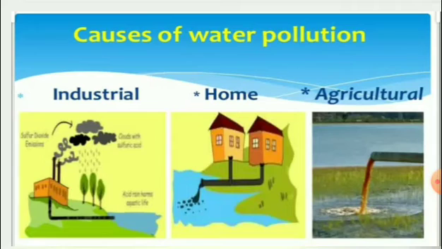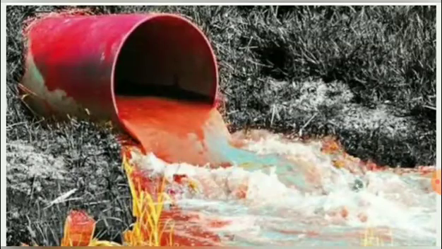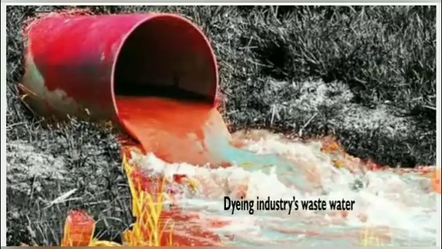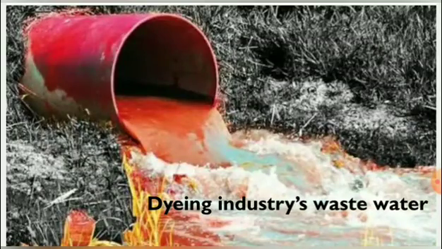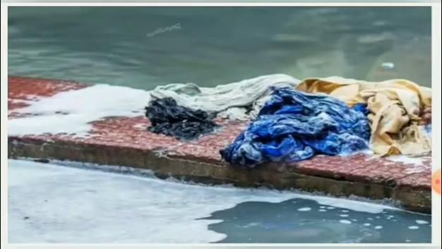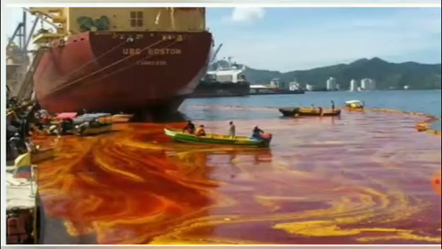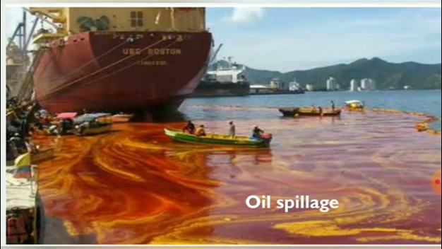Next, we move to water pollution. Causes of water pollution. Industrial, home, agricultural. These are the causes of water pollution. Chemical substances responsible for the water pollution. Wastewater containing chemical substances, that is dyeing industries wastewater, detergents and oil spillage. These are the chemical substances responsible for the water pollution.